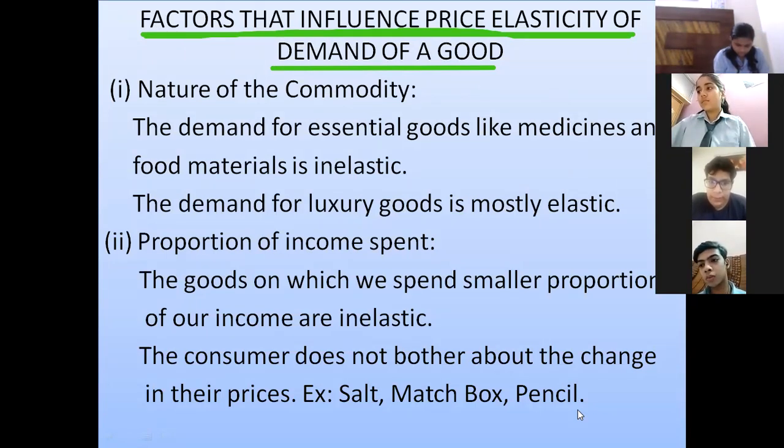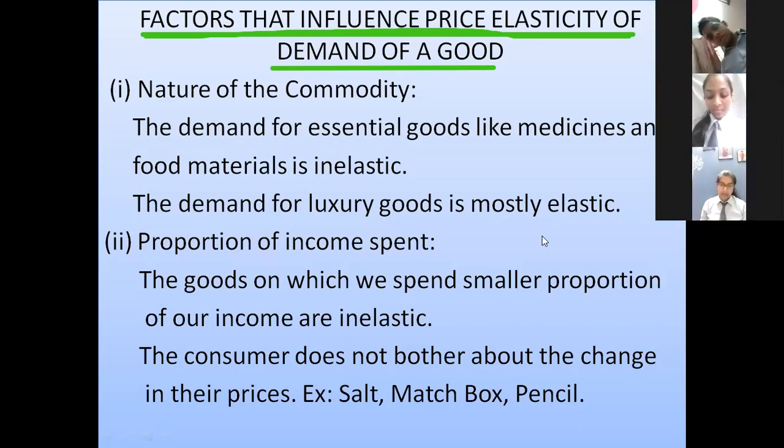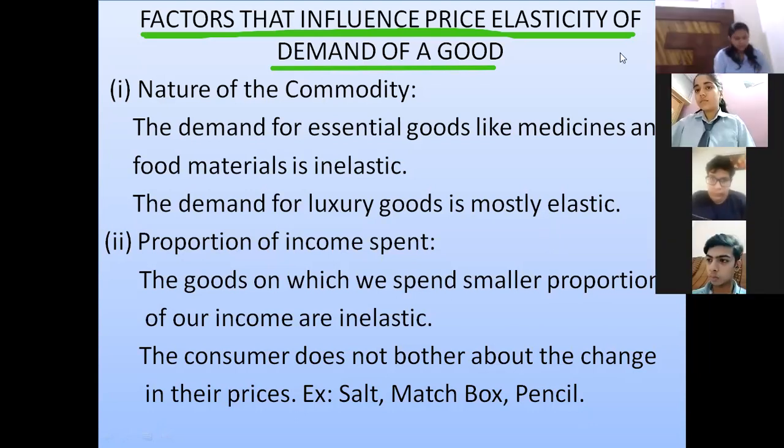But this question can come in two ways. The first way to ask the question can be: what are the different factors affecting price elasticity of demand? And the second question can be: what are the determinants of elasticity of demand?